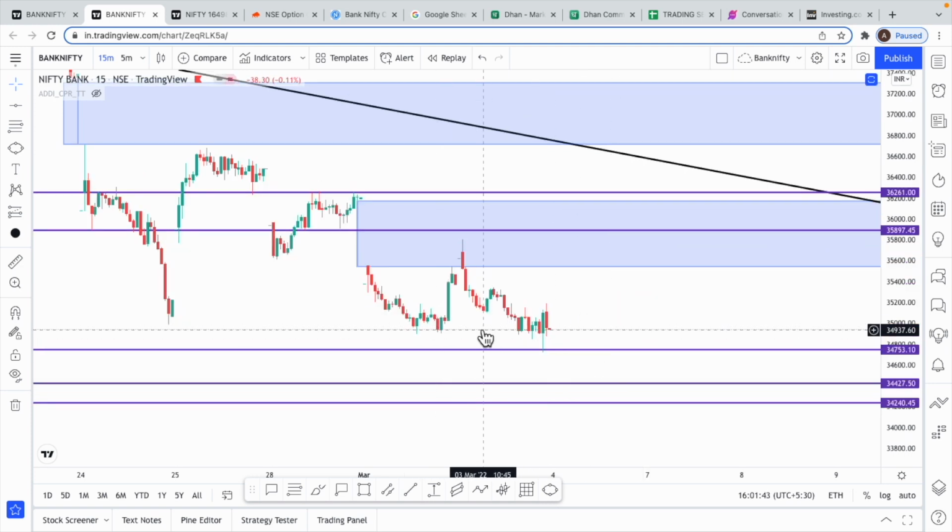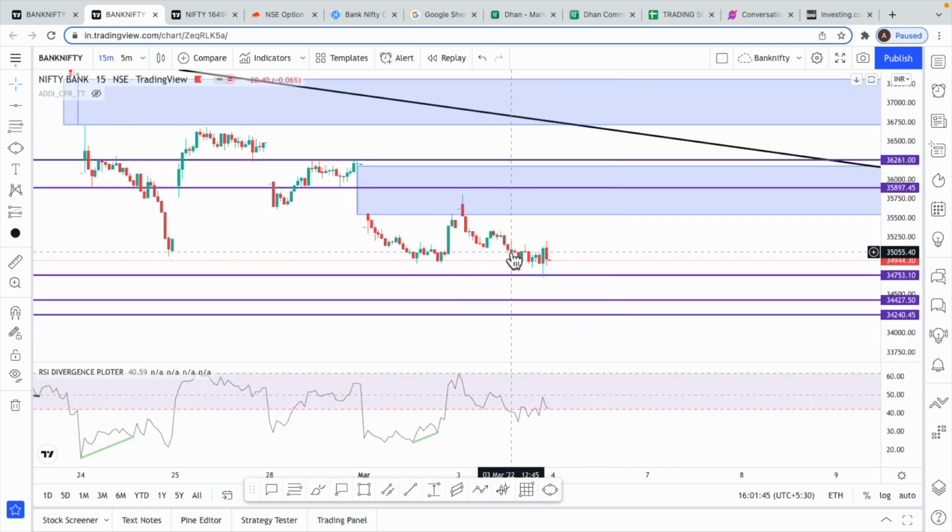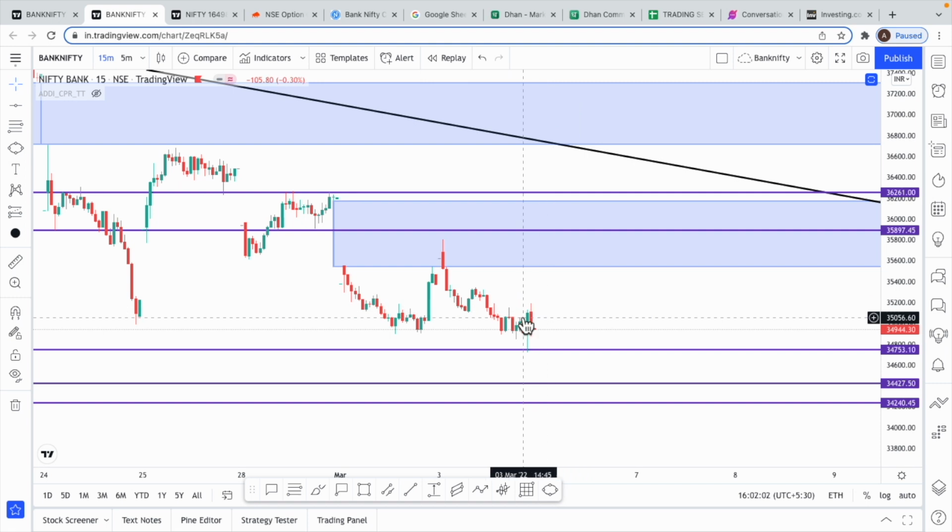And towards the end, if you see, though we made a new low, the RSI is just making a higher low. It has not made a new low, but the price action is making a new low, and the indicator RSI is making a higher high. So this is some kind of a bullish divergence. Not sure if tomorrow we'll get a bounce.